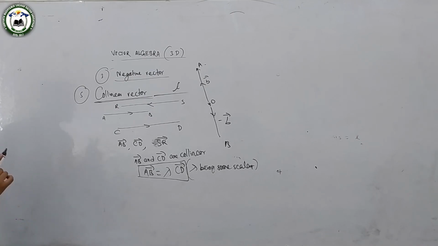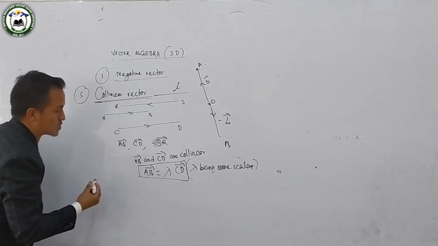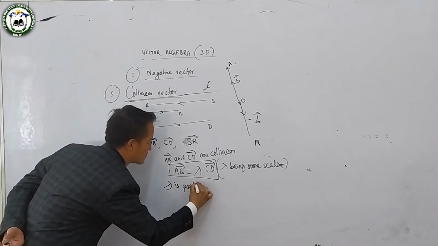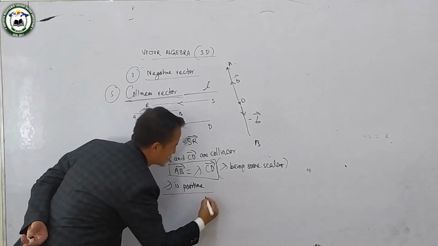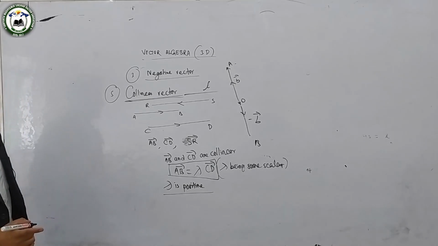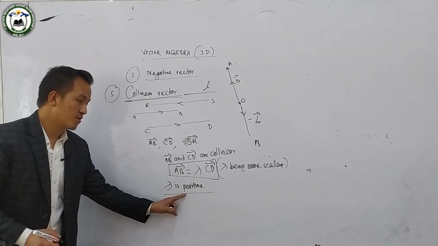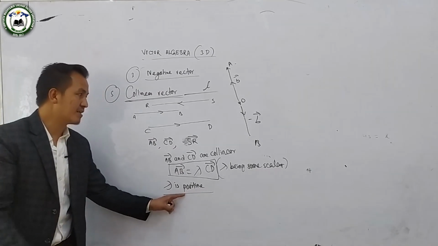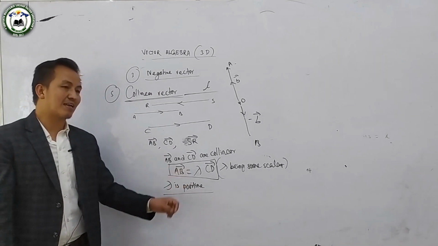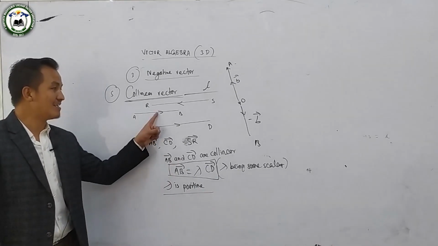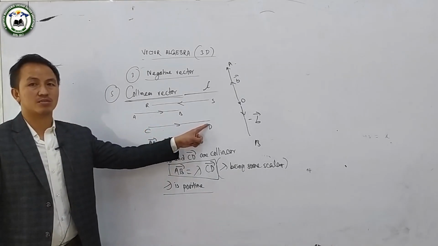So this is a very, very important result for collinear vectors. Now in this case also there are two cases. If lambda is positive, you have to remember that vector AB and CD have the same directions.